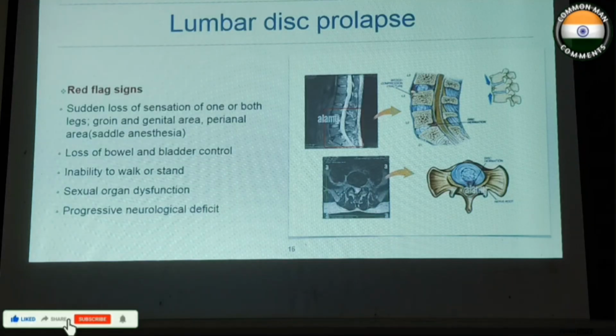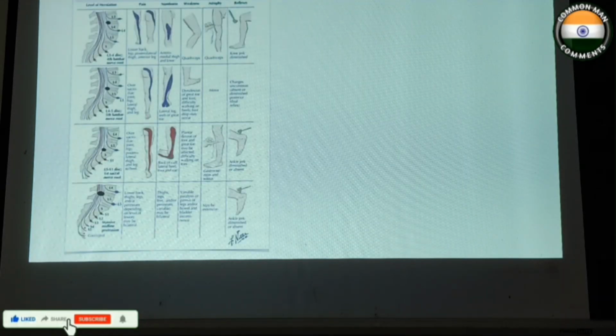So lumbar disc prolapse includes sudden loss of sensation of one or both legs, groin or genital area, perianal area, loss of bowel and bladder control, inability to walk or stand, sexual organ dysfunction, and progressive neurological deficit. In the same way, in the lumbar spine, the nerve root exits above the vertebra. So for L4 it will be above. L3-L4 disc causes L4 nerve root compression, L4-L5 disc space causes L5 compression, and L5-S1 causes S1 compression.